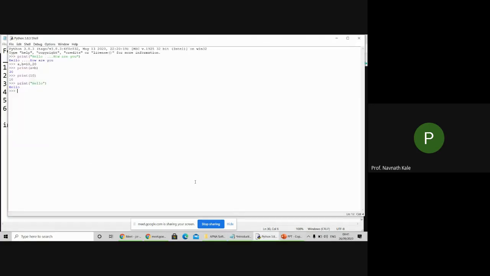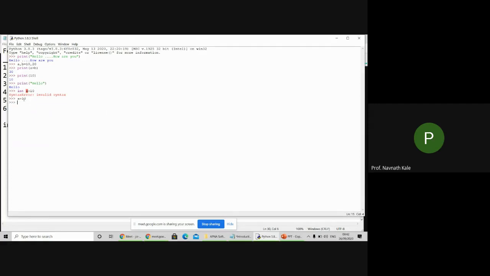If I write int a equal to 10, this is not valid in Python. No need to declare the type separately. If I press enter here, it gives an error, invalid syntax. But if I write a equal to 10, it is accepted.